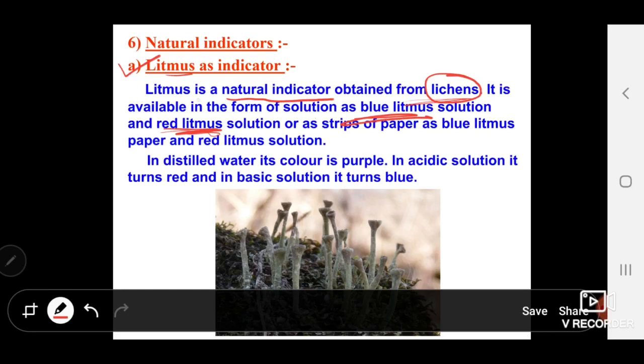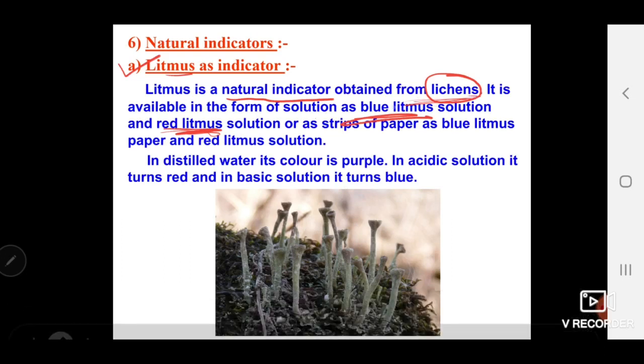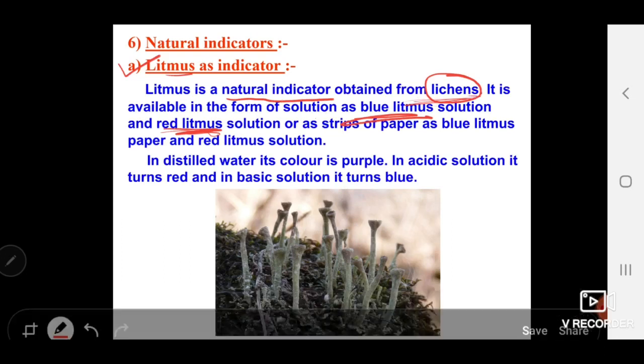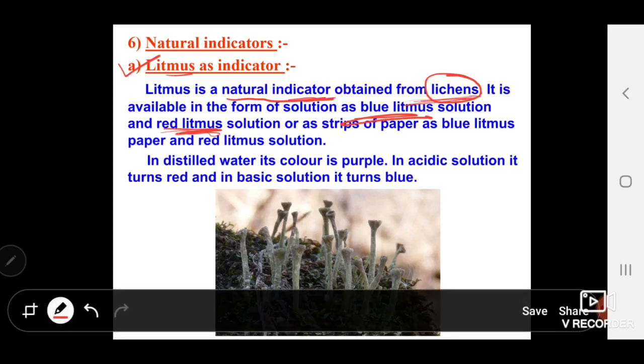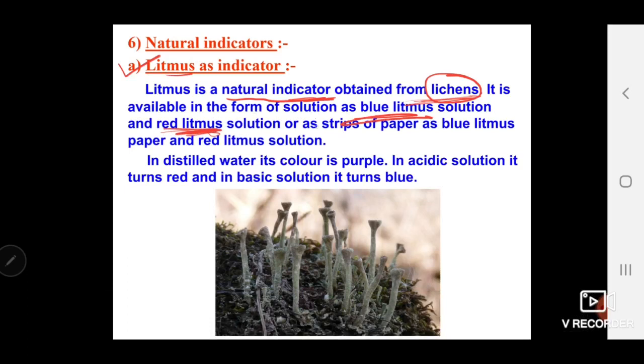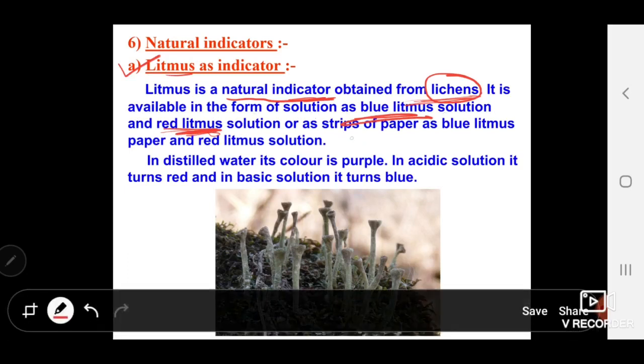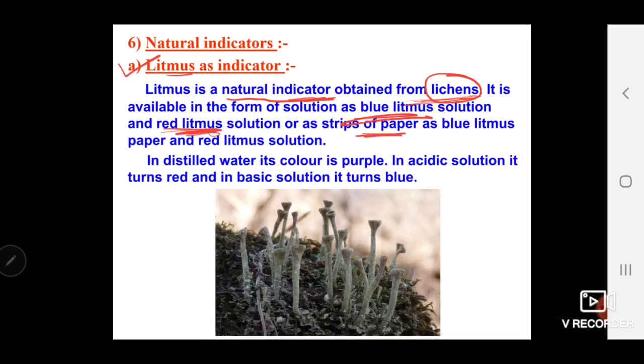So litmus is a natural indicator obtained from lichens. It is available in the form of red and blue litmus solution, and as strips of paper.